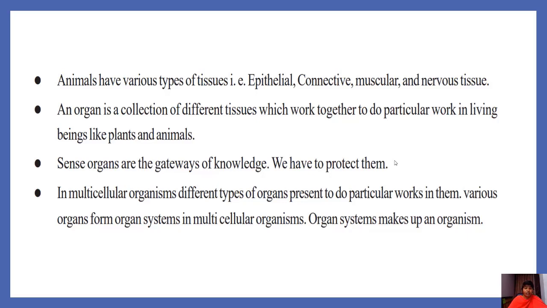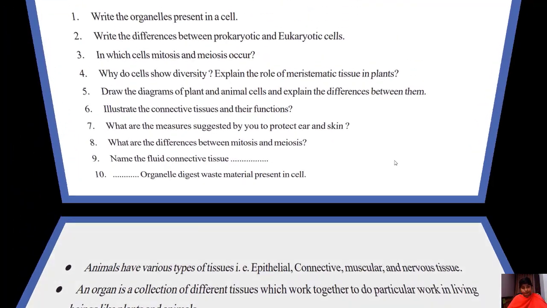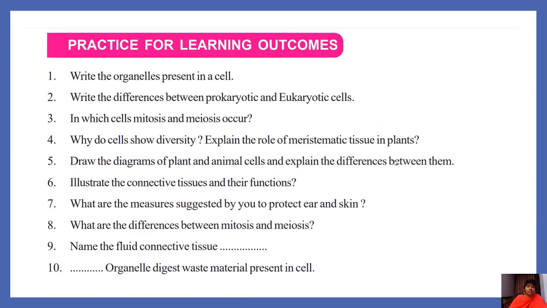In multicellular organisms, different types of organs are present to do particular works in them. Various organs form organ systems in multicellular organisms. Organ systems make up an organism. Let us answer these questions.